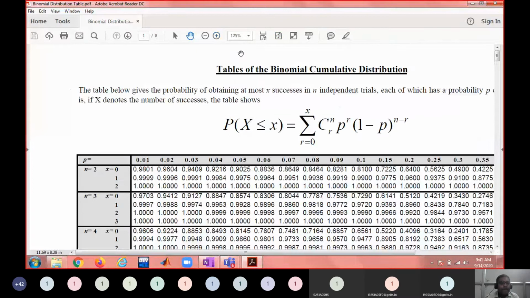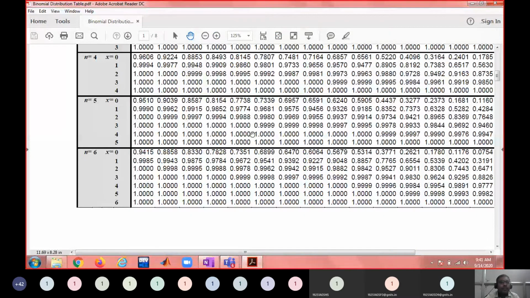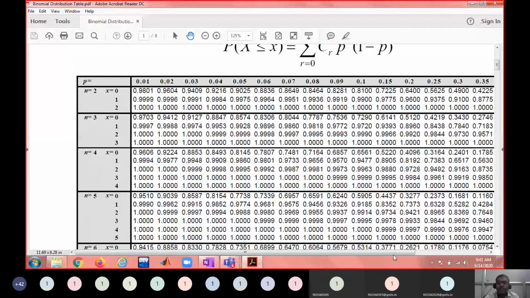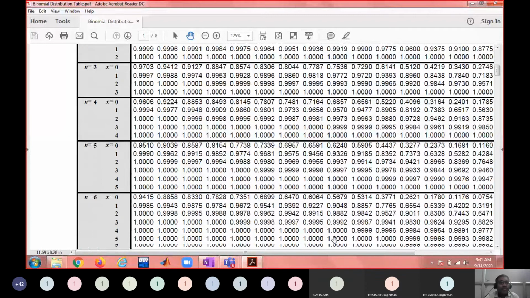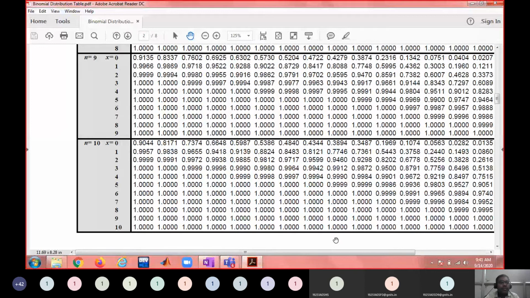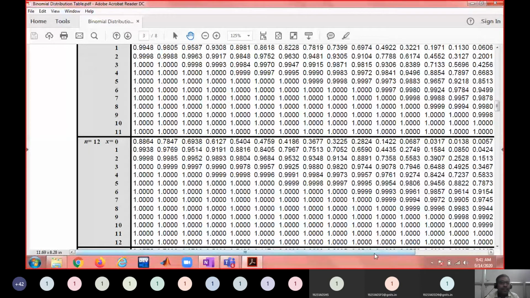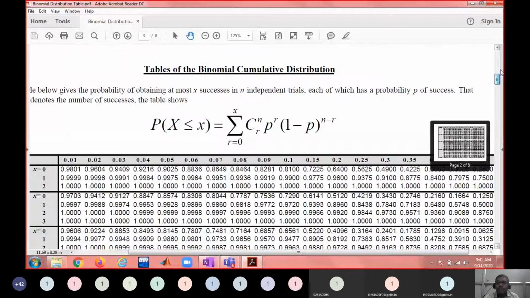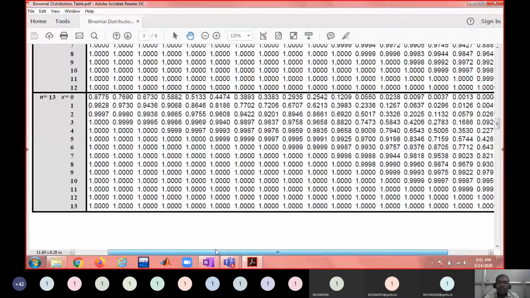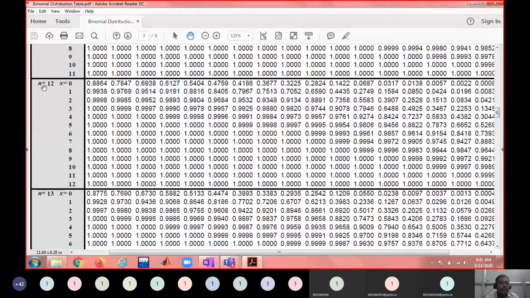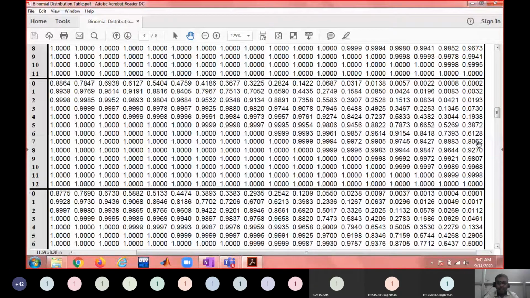For n equal to 12 and p equal to 0.5, which is the last column, F of 7 is 0.8062.